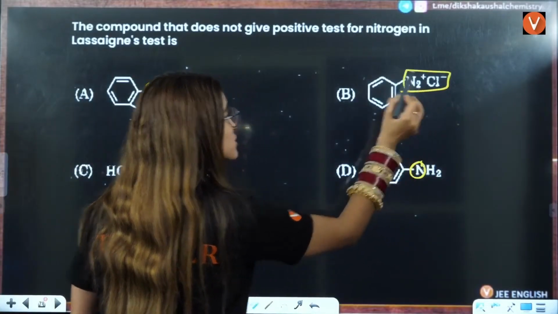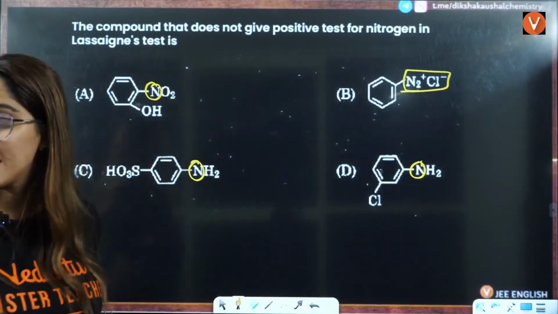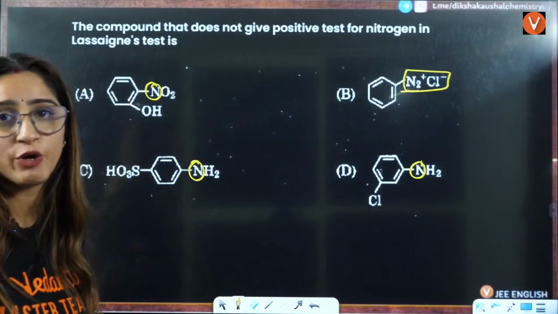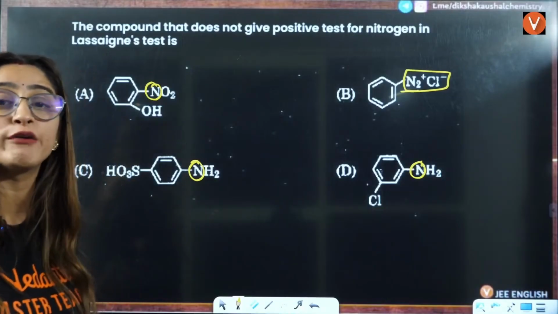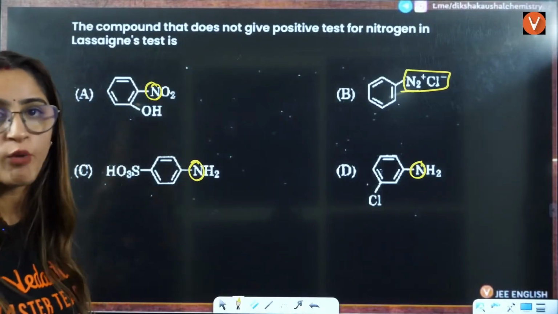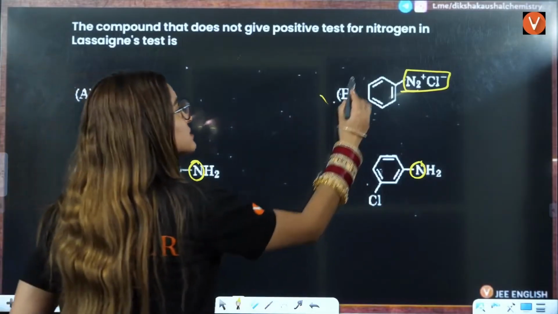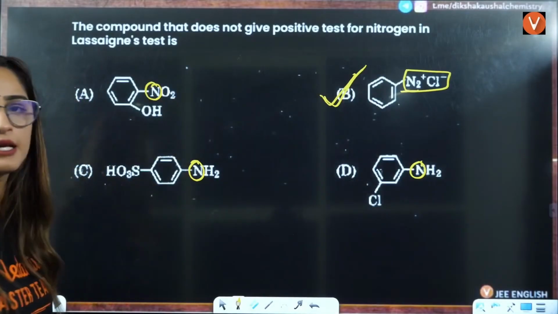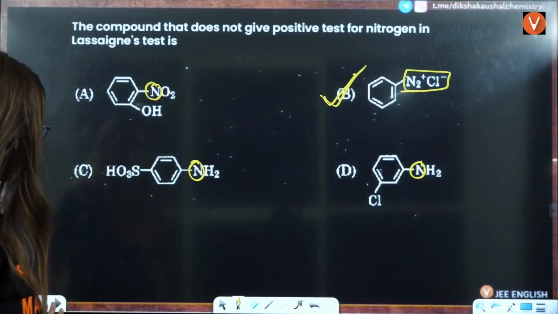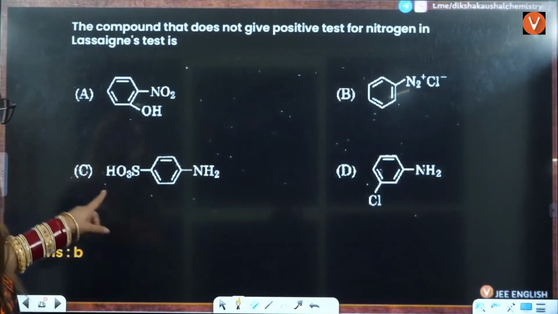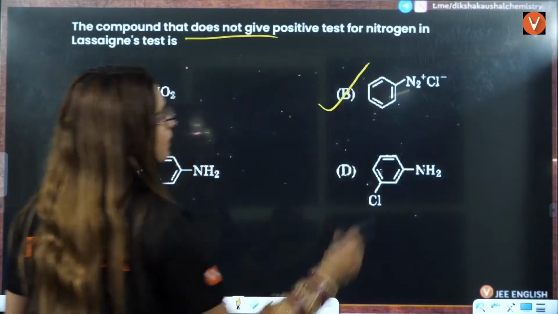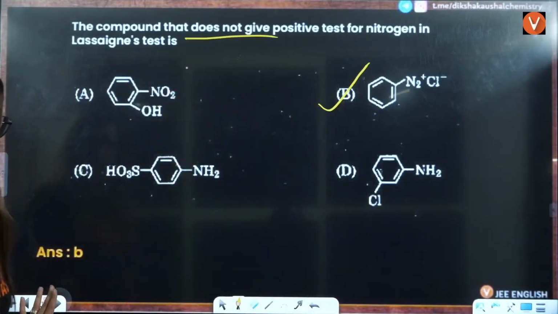But here you have diazonium chloride, in the form of ions, in the ionic character. You don't have nitrogen as such in the covalent bonding. So that is why this is not going to give you the Lassaigne test. We need nitrogen, so that is only possible in A, C and D. So the answer is B, the one that does not give the test, is the correct answer.